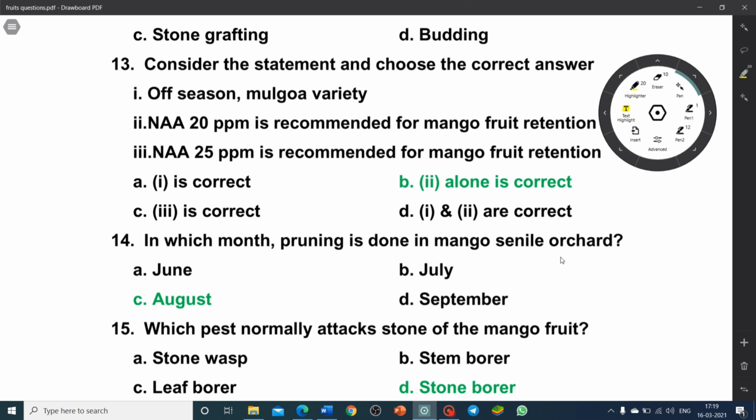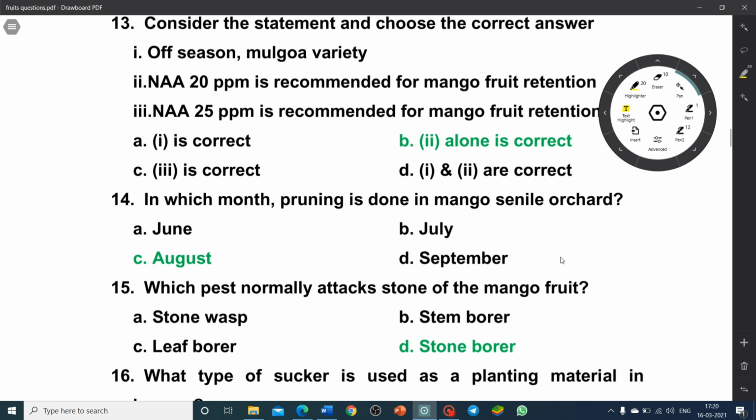In which month is pruning done in mango orchard? June, July, August, September. August. Which pest normally attacks the stone of the mango fruit? Stone wasp, stem borer, leaf borer, stone borer. Option D is the correct answer.